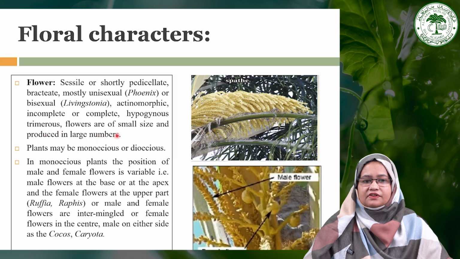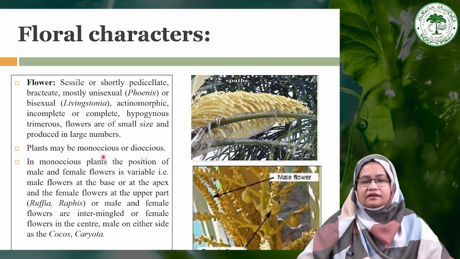Flowers are usually small in size and produced in large number. As you can see here, quite a large number of flowers are produced, which are protected by the bracts, that is the spathe. And the plant may be monoecious or dioecious.